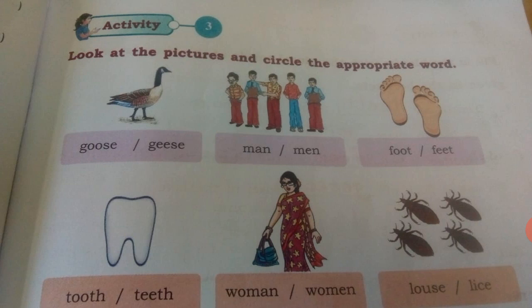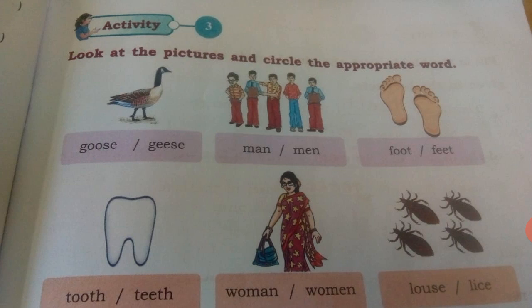How many birds are there? Only one bird, na? Only one goose is there. So all of you circle the word goose. Okay, see the second picture. How many persons are there? 1, 2, 3, 4, 5. So is it a man or men? You should say men because there are 5 gents standing.